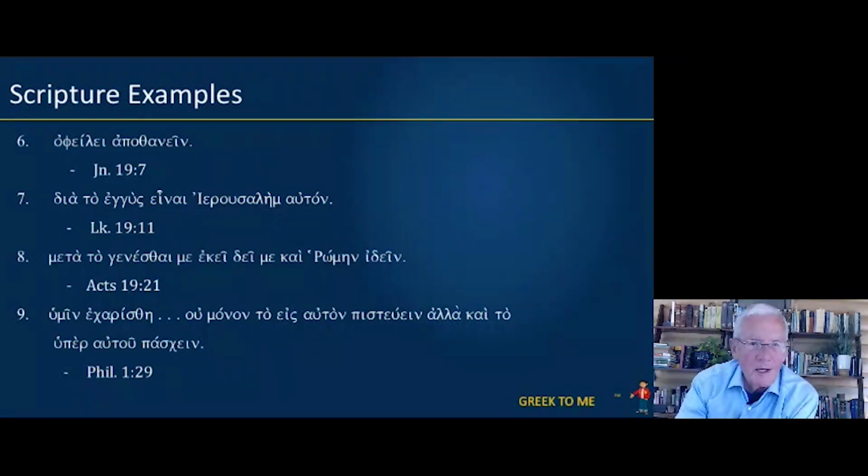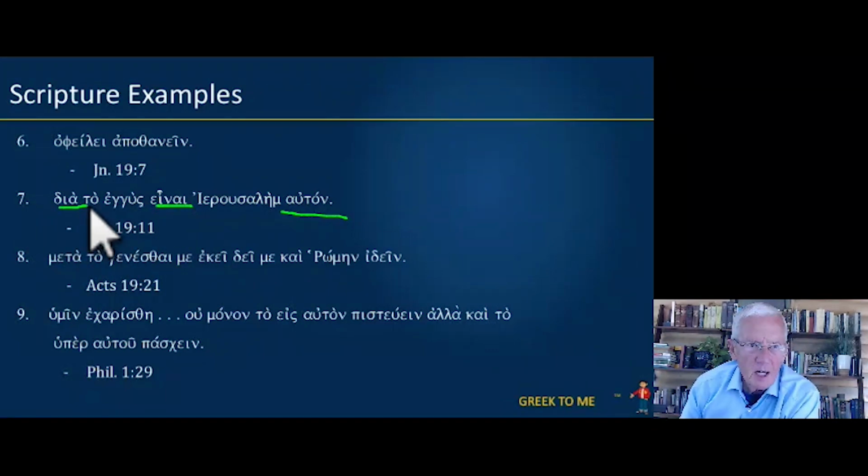All right, from John 19:7, he ought to die, apothanein, second aorist active infinitive. Luke 19:11, because he was near Jerusalem. Auton is the subject of the infinitive einai.